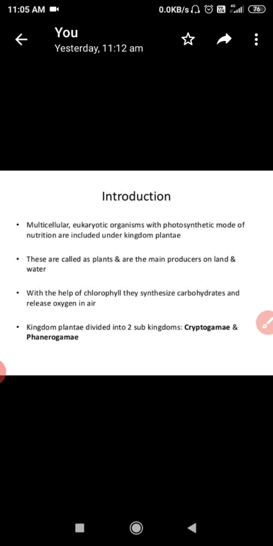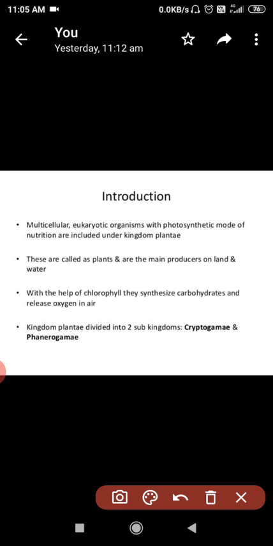What are plants? Multicellular eukaryotic organisms with a photosynthetic mode of nutrition are included under the plant kingdom. So this becomes the first point for all of us: if someone asks what do you mean by plants, plants are multicellular, they are eukaryotic, and the defining feature of plants is that they are photosynthetic by nature. The mode of nutrition adopted by all plants is photosynthetic.